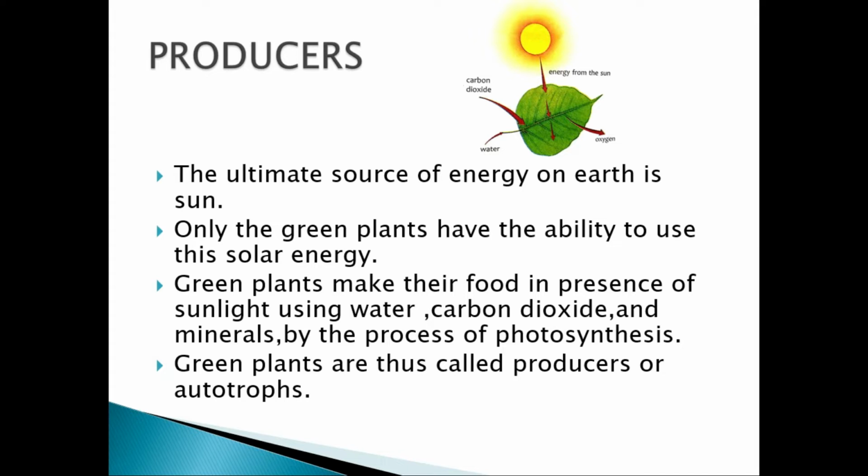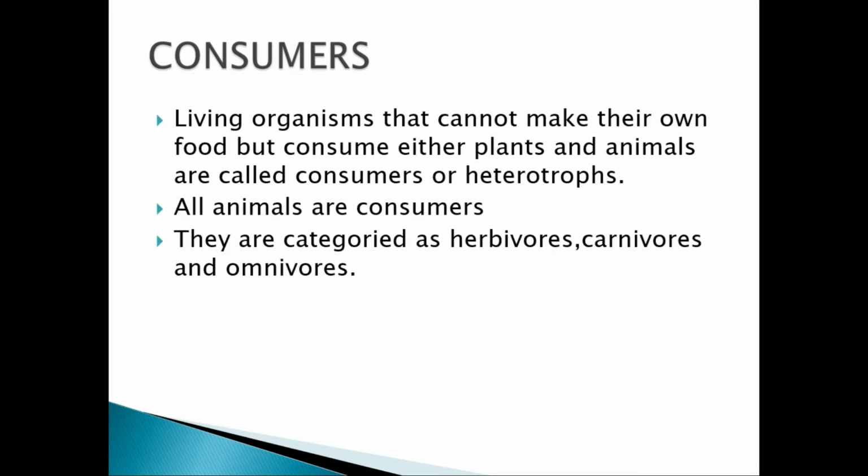Then the second level is the consumers. Consumers are the living organisms which cannot make their own food, but consume plants or animals. They are called consumers or heterotrophs. All animals are consumers. No animal has the ability to prepare food in its own body. And we are again categorizing the consumers as herbivores, carnivores, and omnivores.